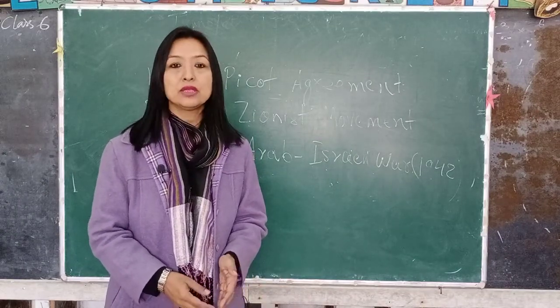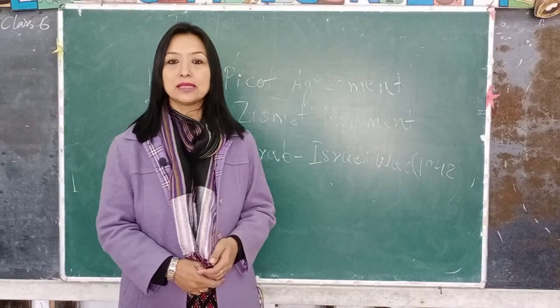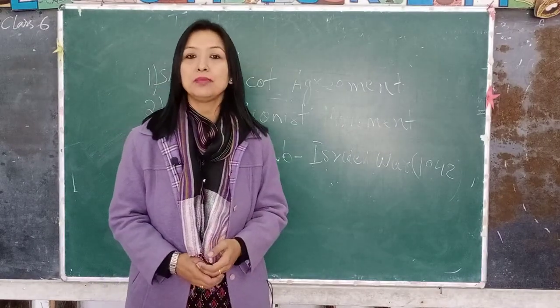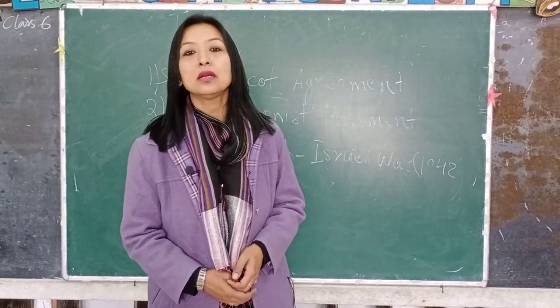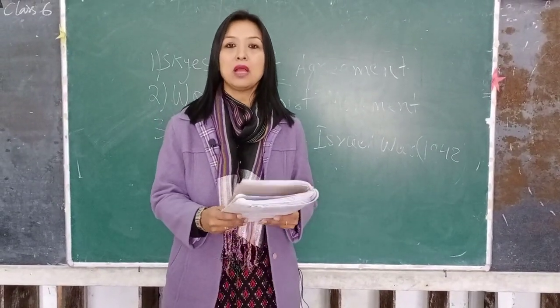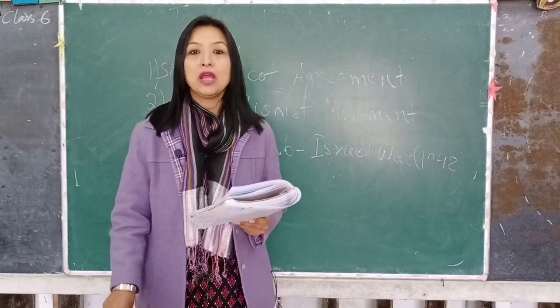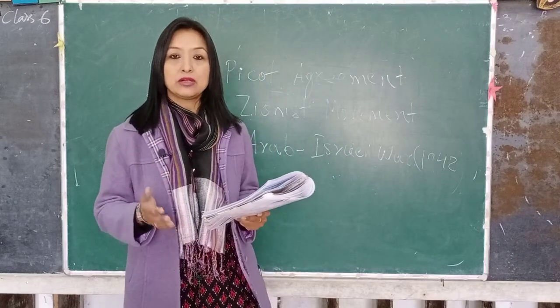today we are going to do the Sykes-Picot agreement of 1916. So what was this Sykes, S-Y-K-E-S, Sykes-Picot agreement of 1916? This agreement is also known as the Asia Minor Agreement, and this was a secret agreement which was signed between Great Britain, France and Russia.